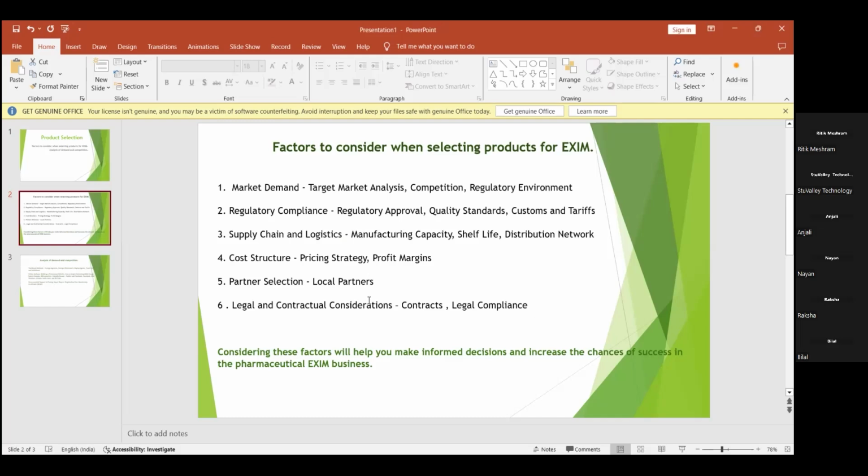And before that, I'll just explain shortly what the terms are. First, we have to focus on the market demand. That is, as we discussed earlier, the target market, which type of products or the market they are targeting.